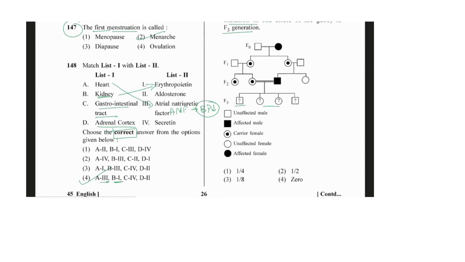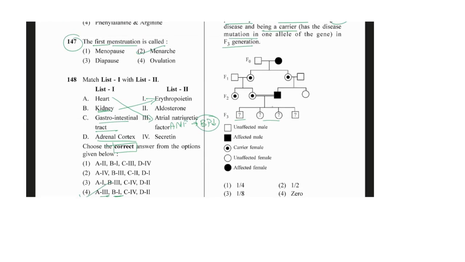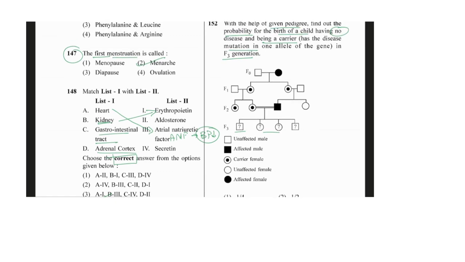Okay, so here let's see how many of them will get the disease and which will not get the disease, not even as a carrier. Here they are asking for no disease and being a carrier. There should be no disease but could be the carrier. Carrier means the mother is XX and the father is XY. So the father is actually diseased, having the diseased X chromosome. The mother is a carrier, so one X is diseased.